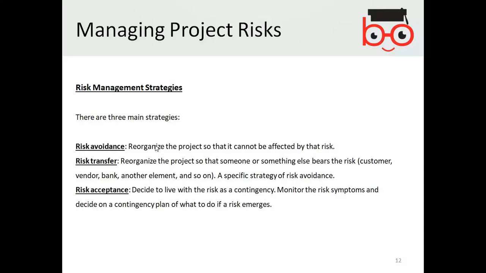So that's also a kind of strategy: either you avoid the risk or you transfer the risk. Then next is risk acceptance. Decide to live with the risk and have a contingency. Monitor the risk symptoms and decide on a contingency plan of what to do if the risk emerges.